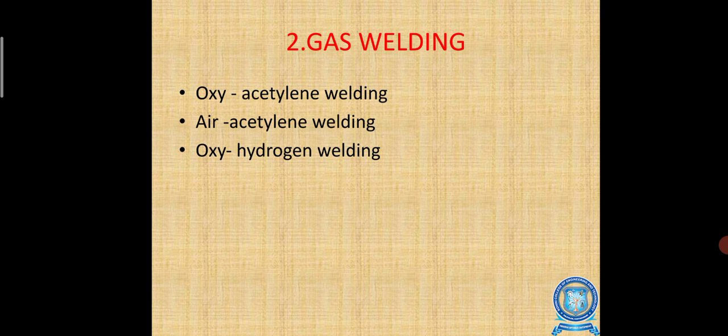These gases are mixed in proper quantity, and welding takes place when a flame comes. The flame can be oxidizing, reducing, or neutral. That is the difference between arc and gas welding: in one an arc is used, here gases are used.